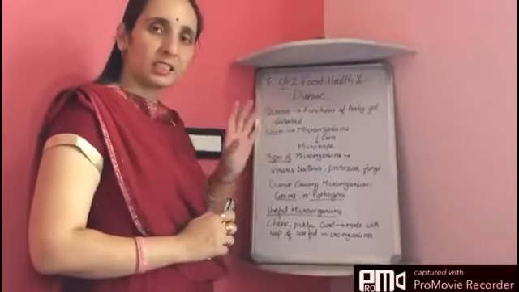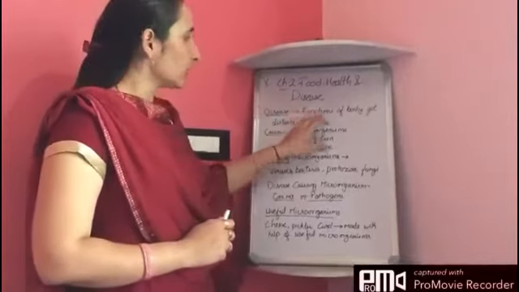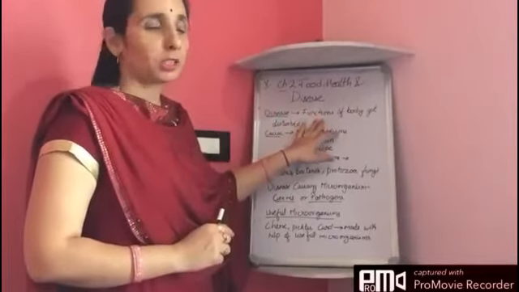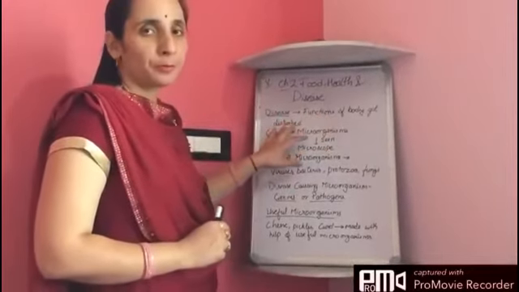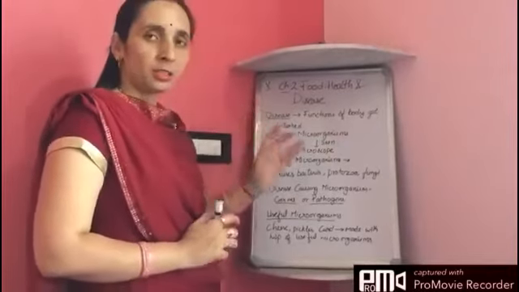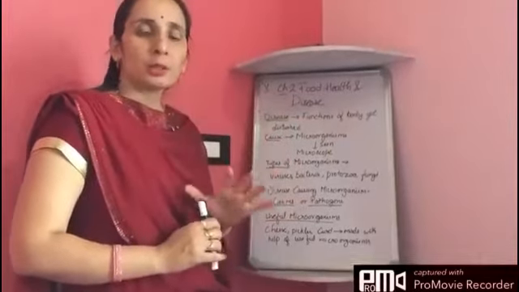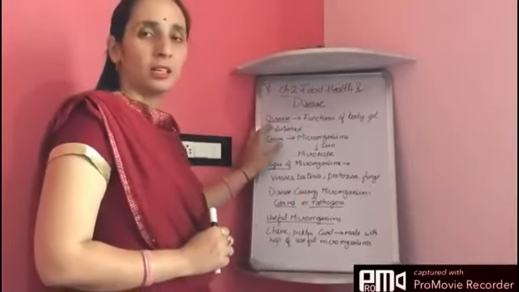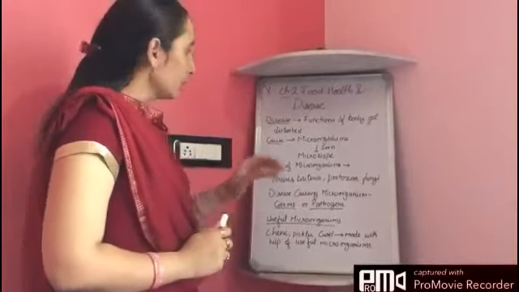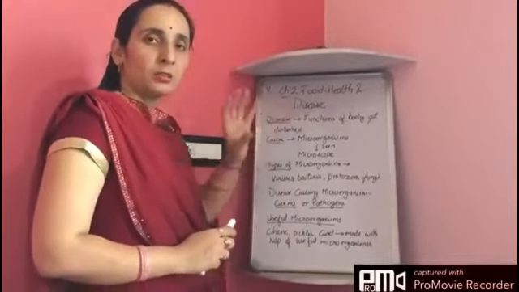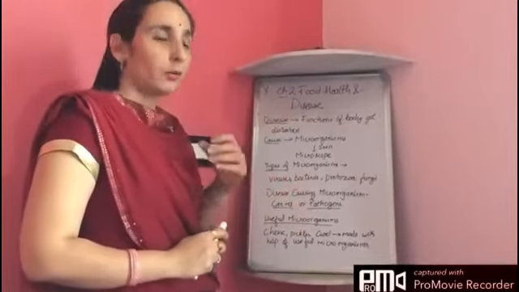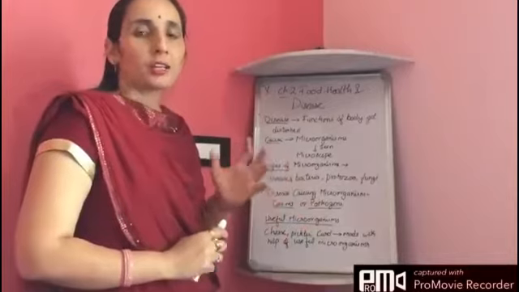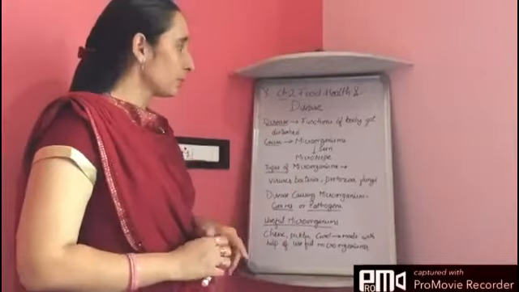A disease is a condition where certain functions of the body get disturbed. What it means is the body is not able to function properly. That condition is known as a disease. Disease makes us feel unwell and our day-to-day functions are not performed properly.